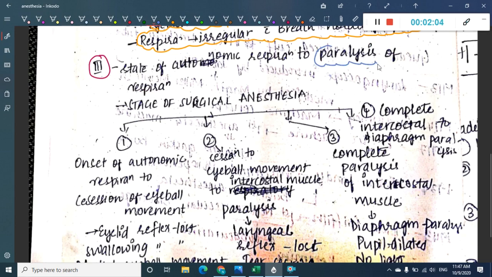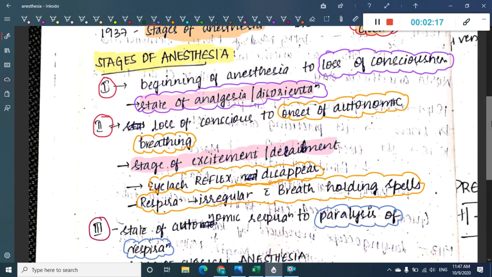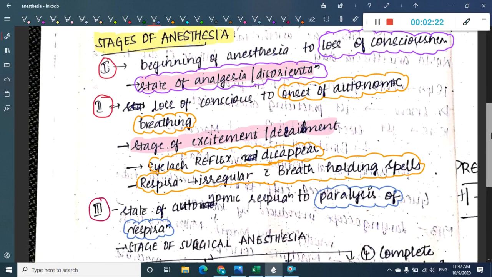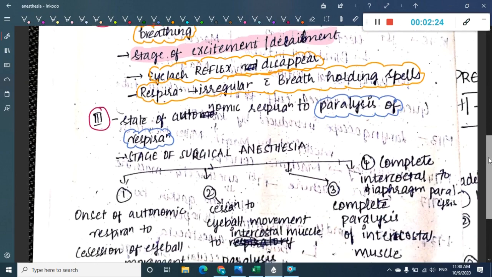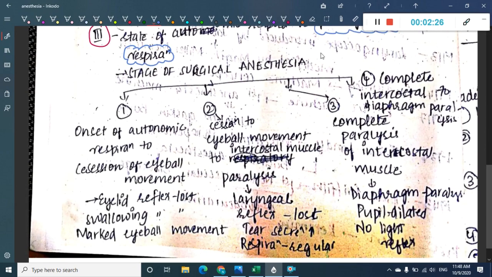So what is the first stage? The first stage is from the beginning of anesthesia to loss of consciousness. The second stage is from the loss of consciousness to beginning of autonomic breathing. This is the stage of excitement or delirium. Then the third stage is called the stage of surgical anesthesia.